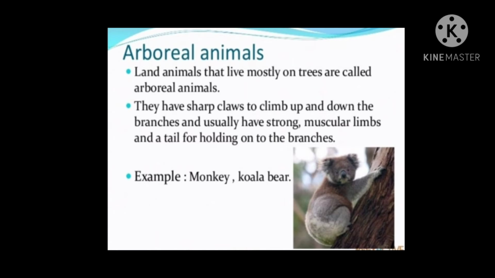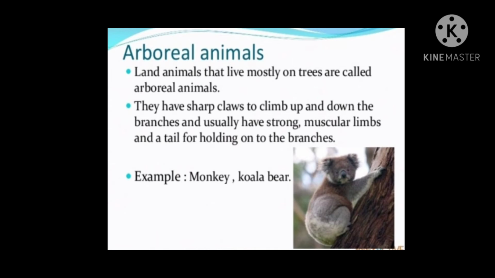Arboreal animals that live mostly on trees are called arboreal animals. So you can see in this picture, arboreal animals have sharp claws to climb up and down the branches and usually have strong muscular limbs or legs and a tail for holding on to the branches.